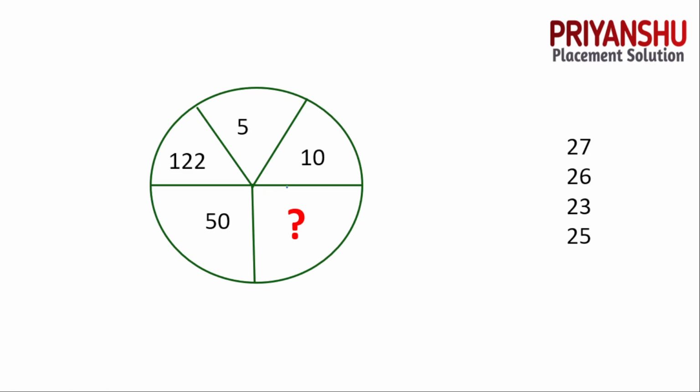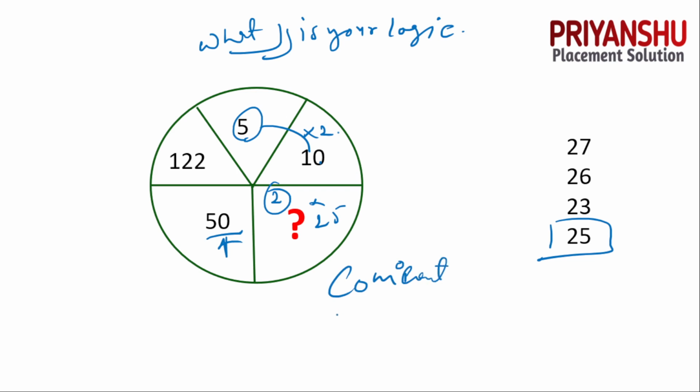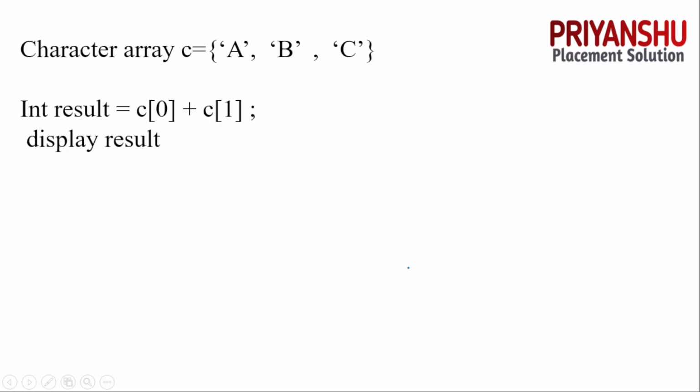Now this question, guys, I am also a little bit confused, but let me discuss the logic I implemented in this question, and just comment what your logic is. My logic is basically, as you can see here, 5 multiply 2 will get 10, and here 25 multiply 2 will get 50. So according to me the answer is 25. But if you have another logic, just comment the answer with explanation, so that other students also get help from your comment. Okay, let's move to the next.